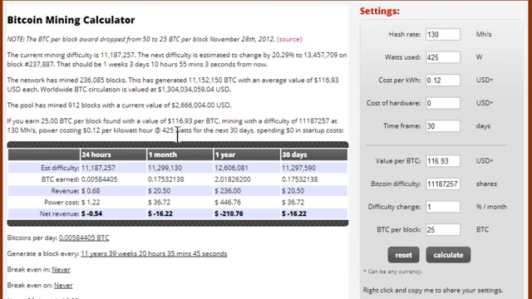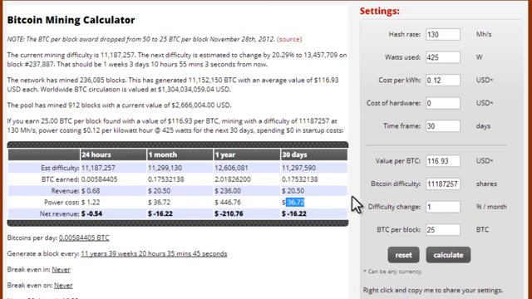Well, it looks like in 24 hours I'm going to make 68 cents, but it's going to cost me $1.22 in power. So that's a net loss of 54 cents. Over 30 days, one month, I'm going to lose $16 because I'm going to have to pay $36 in electricity. So this will give you an idea of whether you're going to make any money or not.